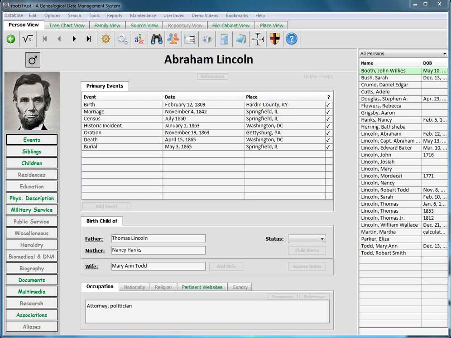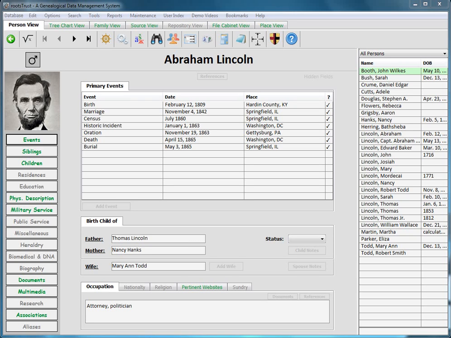The next type is event primary participant to event secondary participant relationships. The child is the primary participant of a birth event, while a midwife or delivering physician would be a secondary participant. In rootsTrust, it is possible to identify a secondary participant by name only.